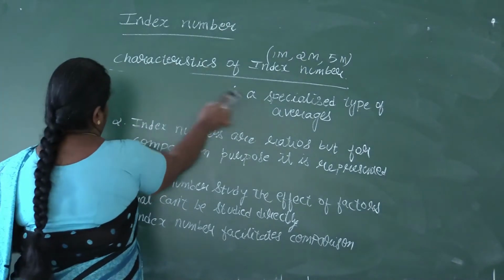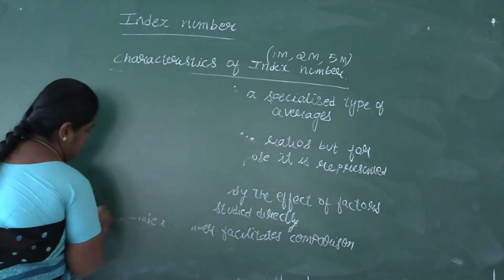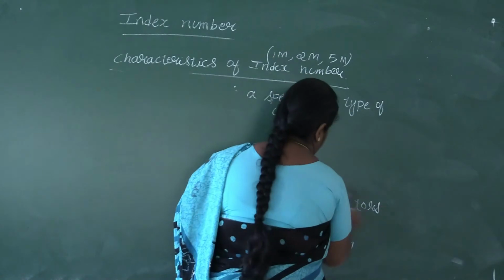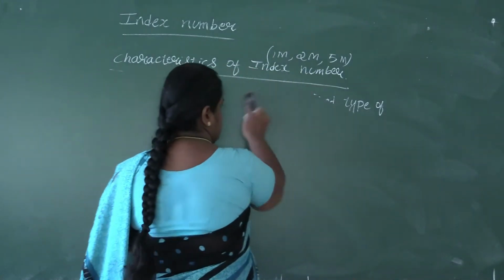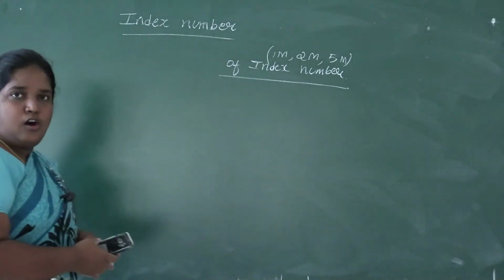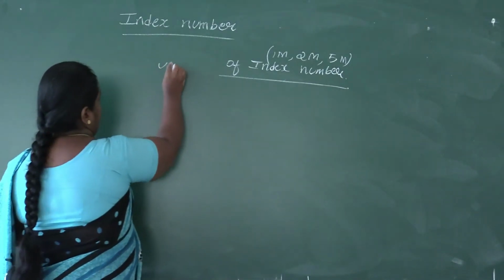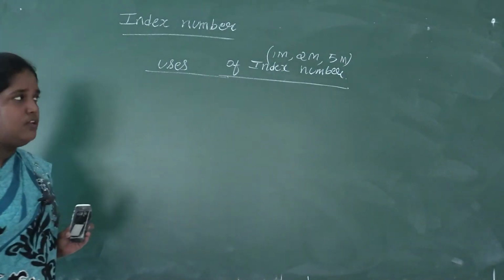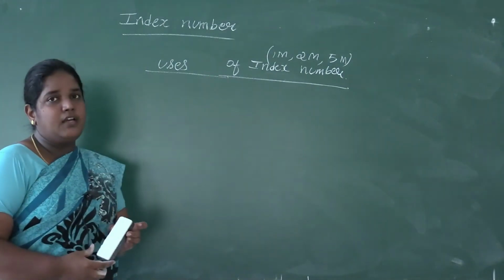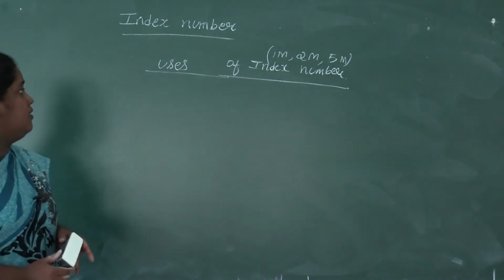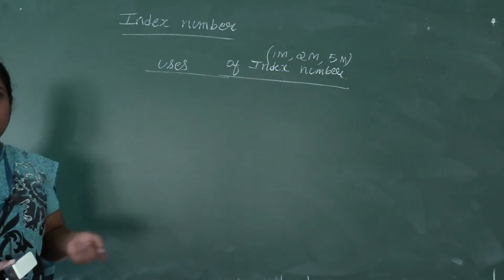After characteristics, the next is the uses of index number. Again, uses of index number can be asked in 1 mark, 2 marks, or 5-mark questions. Even in this, if it is asked in 5 marks, it will be with define index number and then mention any 4 uses of index number.